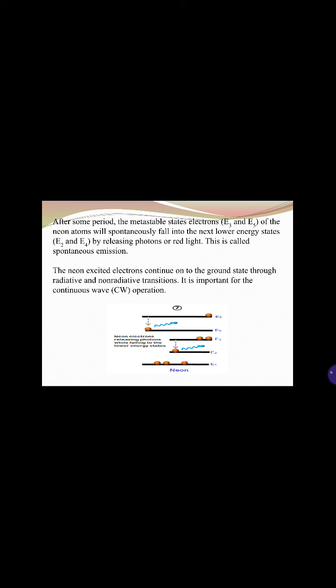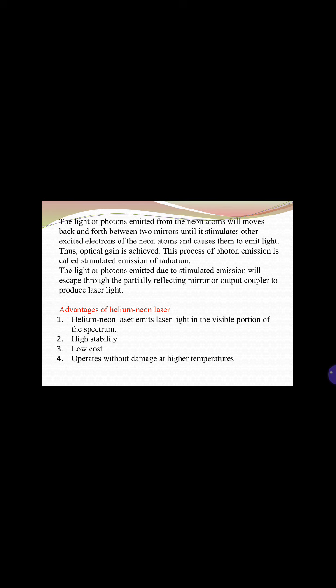The neon excited electrons continue on to the ground state through radiative and non-radiative transitions. It is important for continuous wave operation. We can see this in the diagram. The light or photons emitted from the neon atom will move back and forth between two mirrors until they stimulate other excited electrons of the neon atom and cause them to emit light.